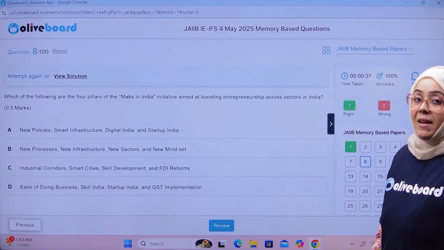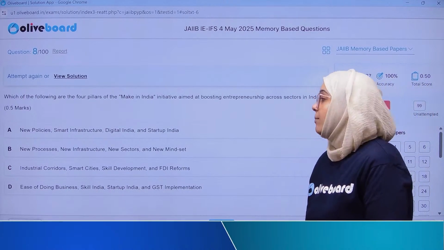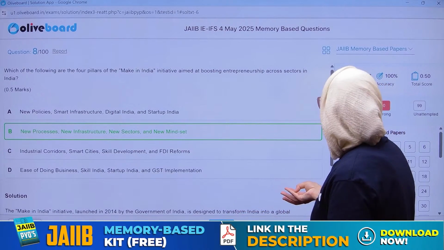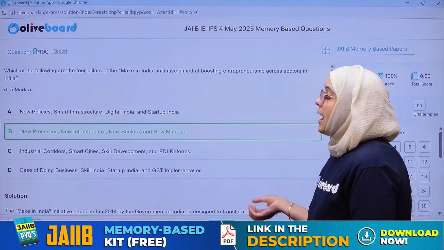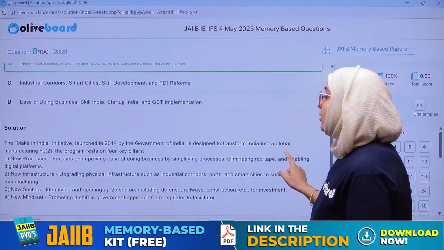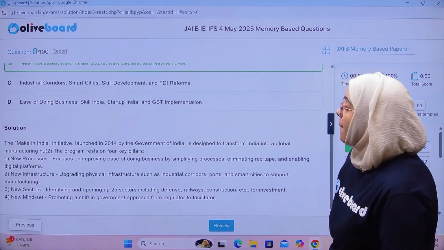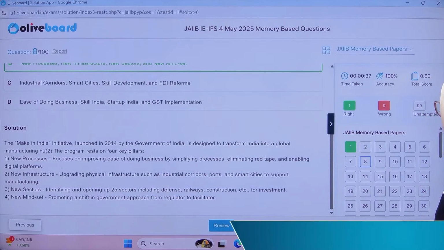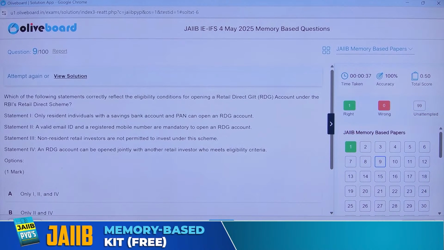Everyone. So when we are talking about the four pillars of Make in India concept, it is yes, new processes, new infrastructure, new sector, and new mindset. Right? So the correct answer is what? Correct answer is B. It is the solution which is written. Make in India. It was established in 2014. Right? Now next.